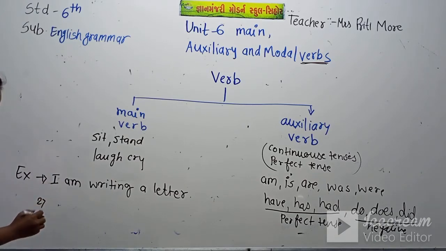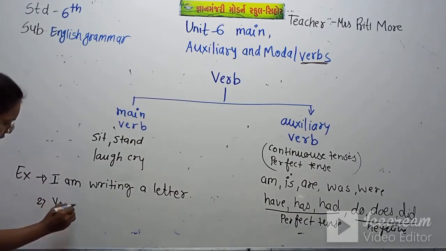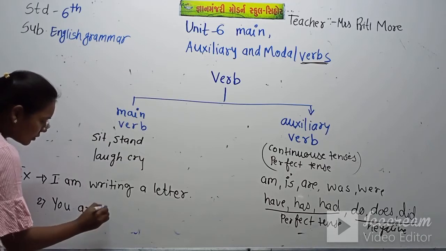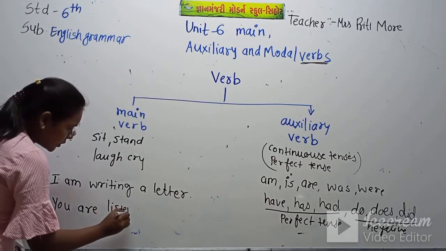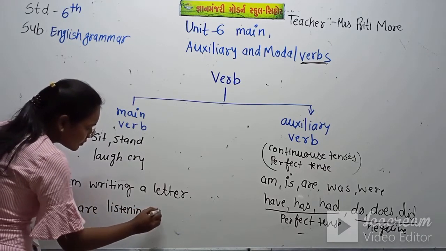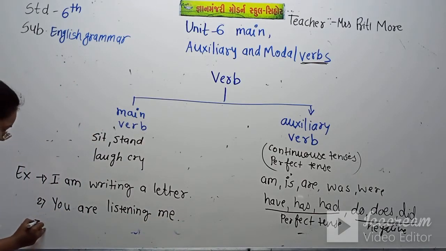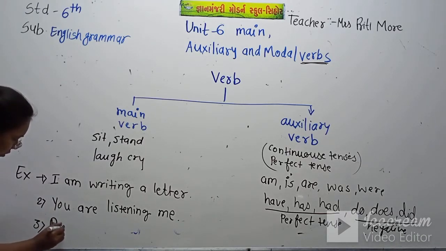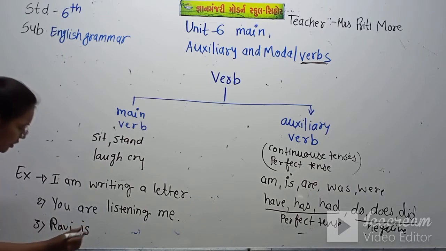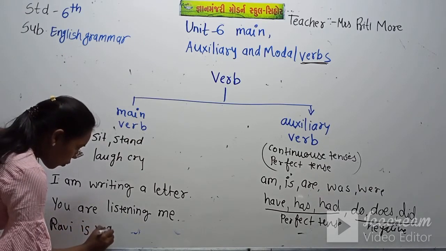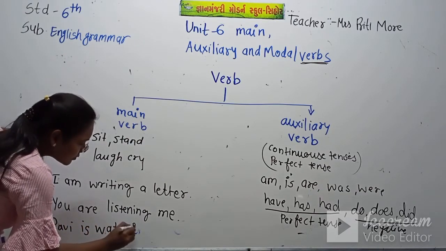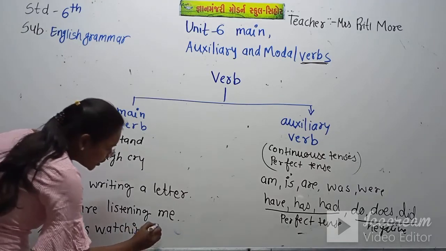Now the second is: you are listening to me. Now again I write the third one: Ravi is watching TV.